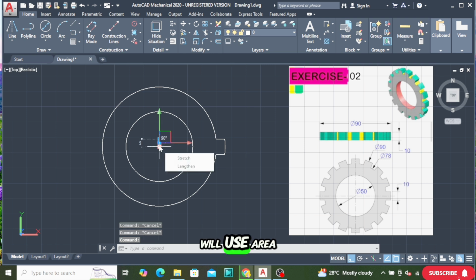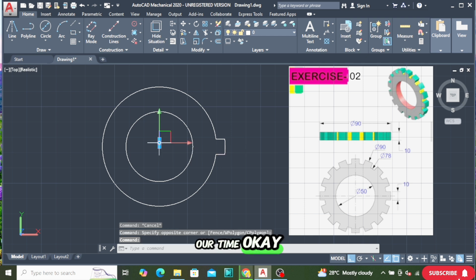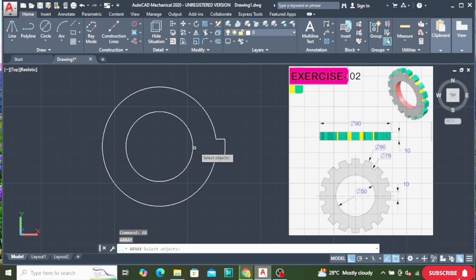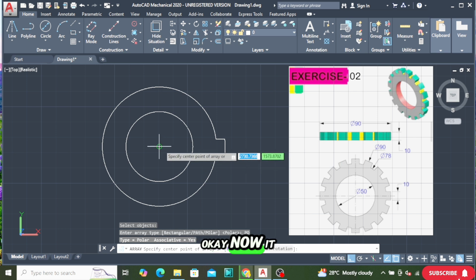So we will use the array command to save our time. AR, single enter for array. Here it is asking for the array select object, so we have to select the object. We have three objects, this and this. Press enter. It is asking for rectangular, path, polar, so we choose polar. Now it is asking for the center, so we will give the center.